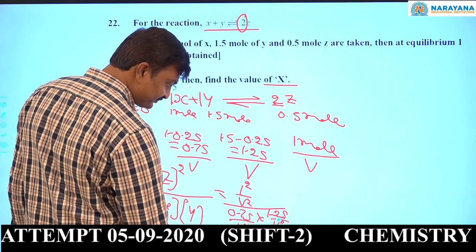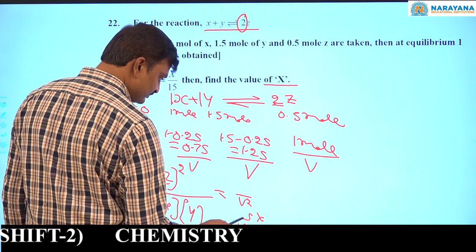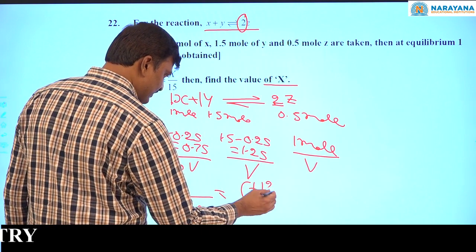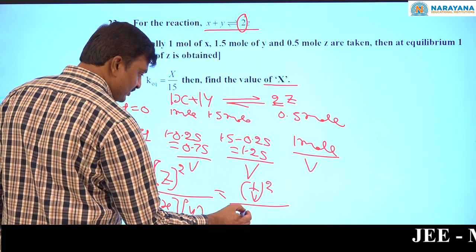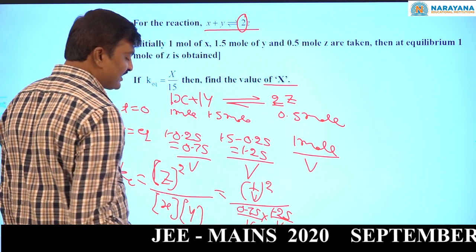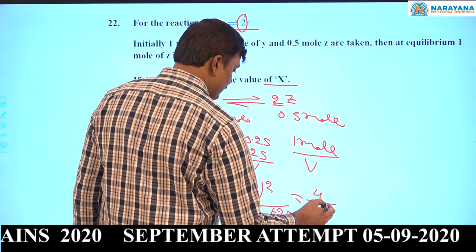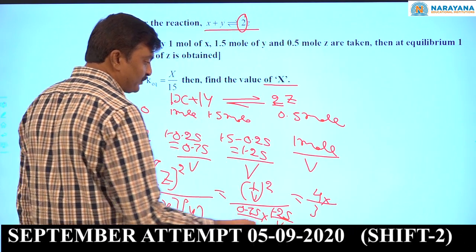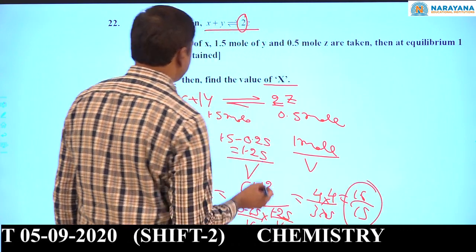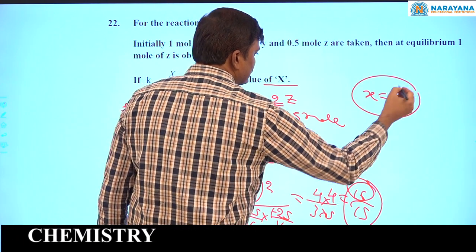So, this is 1 by V square divided by 0.75 by V into 1.25 by V. V square cancelled. 0.75 you can write as 3 by 4, so 4 by 3. 1.25 you can write as 5 by 4. So this equals 16 by 15. They said x by 15, so now x value is 16. So it is our answer.